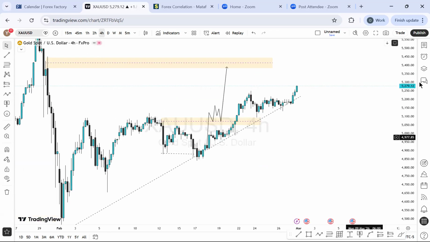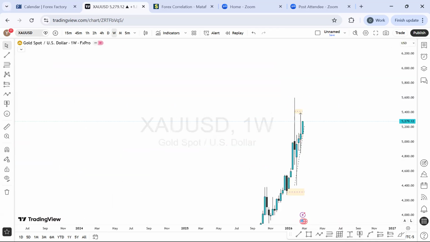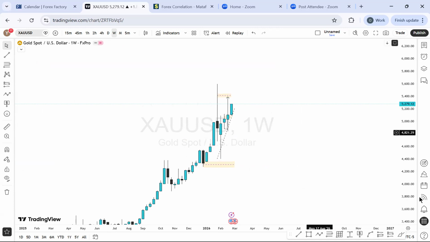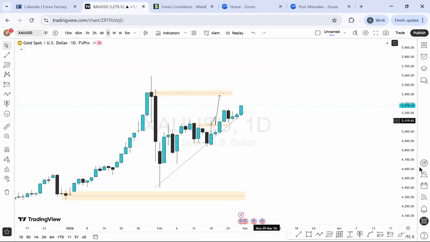Gold is still a very massive bullish momentum on the weekly time frame perspective. As you can see, price is sitting right on 5,279.12, and that means we're still much in a buy momentum. If you're looking for a long time position to hold on gold, you should be looking for a buy. Based on your own research, based on what you've seen, based on data, based on fundamentals, that is what is suggested. Do your research and consider what you want to do with that information.